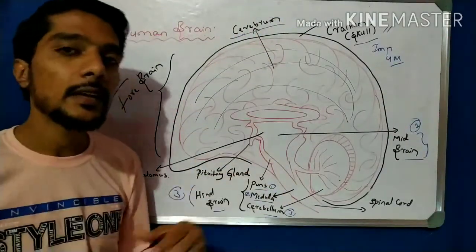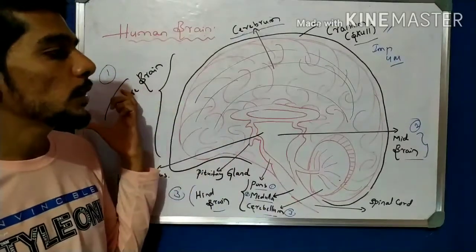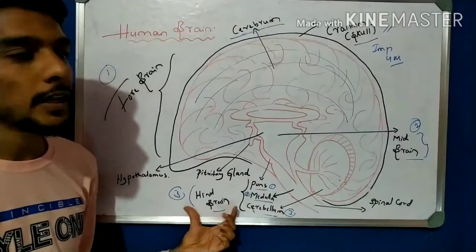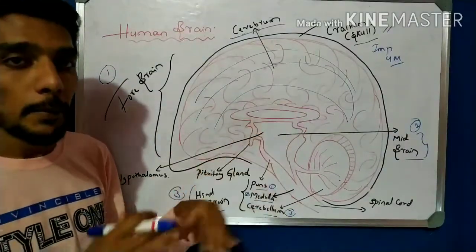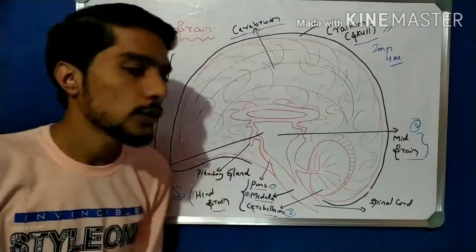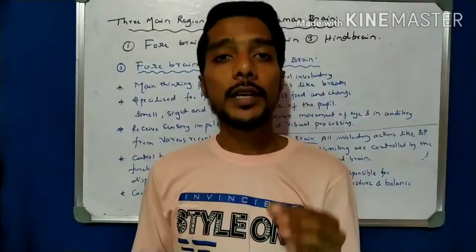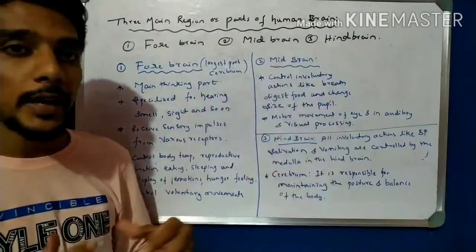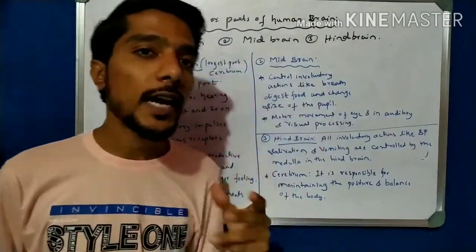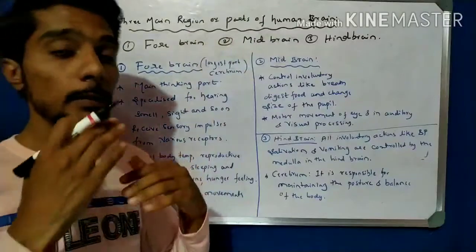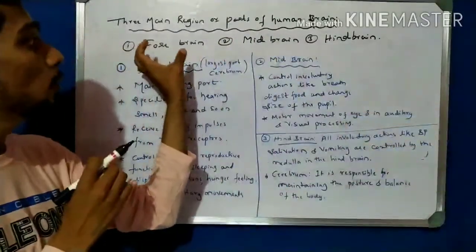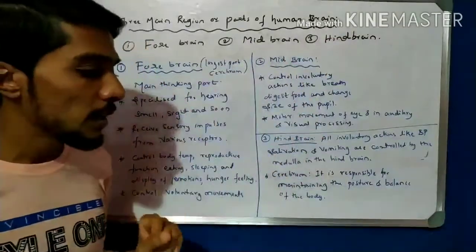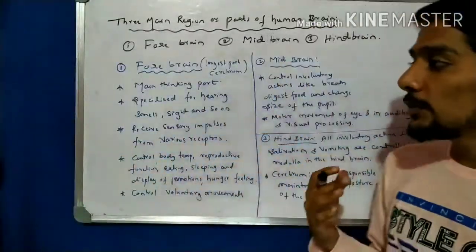Now let us learn the function of each part. What is the forebrain function, what is the midbrain function, and what is the hindbrain function? That is very important for examination, right? So first draw this diagram and practice it 2 or 3 times. Now students, take the last part of this video, the function of each part of the human brain. As we know, the human brain has 3 major parts: the forebrain, the midbrain, and the hindbrain. So let us start one by one with the function of each part.